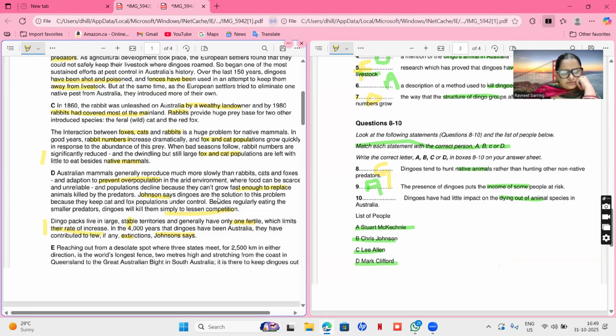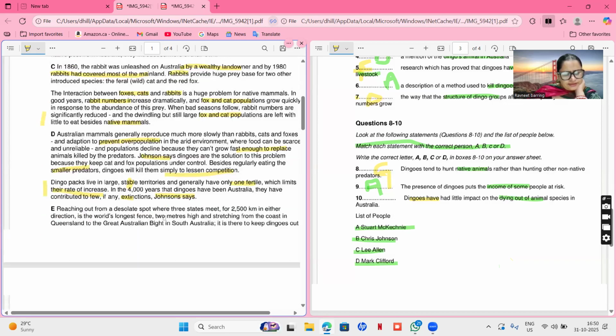Johnson said dingoes are the solution to this problem. And then they are saying that dingoes, because they keep cat and fox population under control. Okay, so dingoes eat all these things. That's why they don't have anything to do. They keep cat fox population under control besides regularly eating the smaller. So they eat them. Okay, so this paragraph is talking about eating and then dying out of animals. And then if other ones are not talking anything about this thing like related, then the answer should be D.